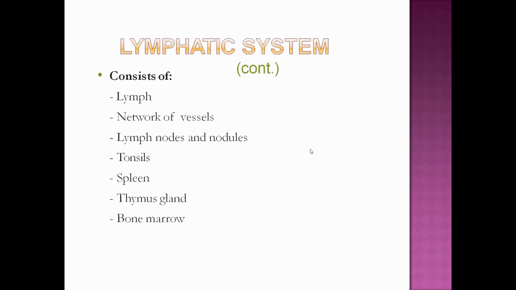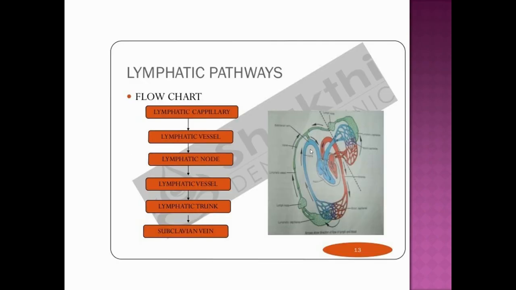Now, what does the lymphatic system consist of? So, a network of the vessels, lymph nodes, and nodules. Network of vessels means there are the lymphatic vessels and lymph nodes and nodules, tonsils, spleen, thymus gland, bone marrow. Here, these are the contents. They will produce the lymph. So these all consist of the lymphatic system.